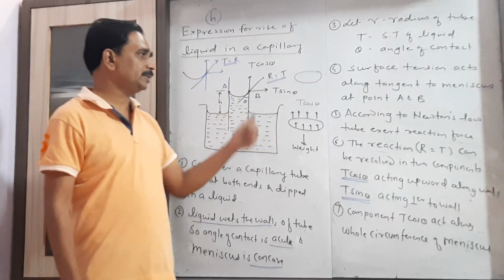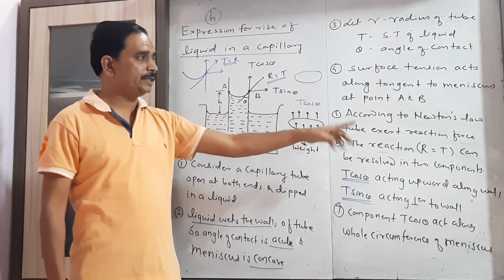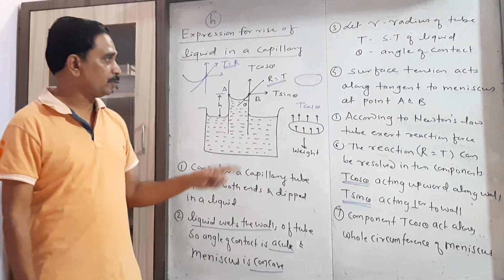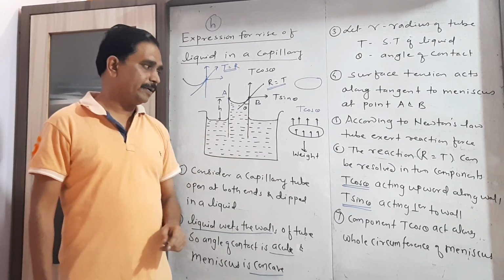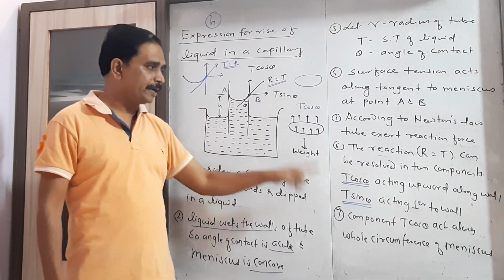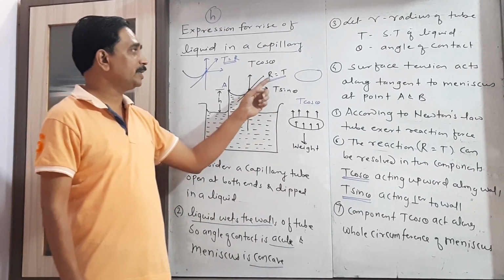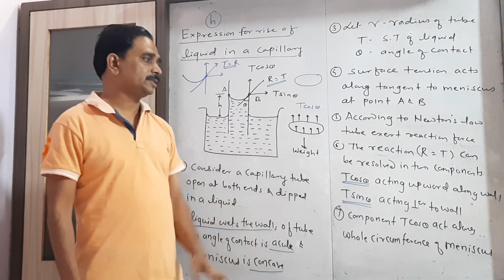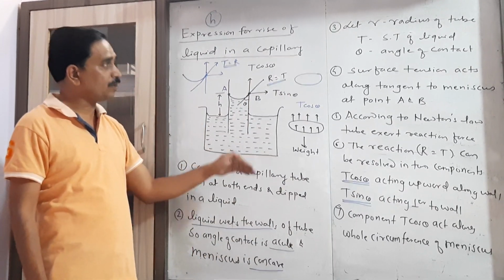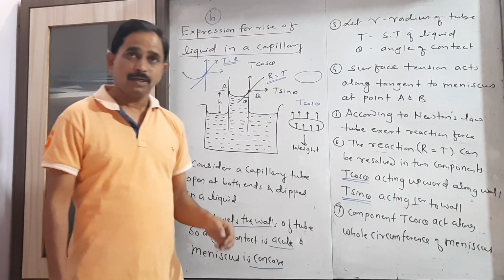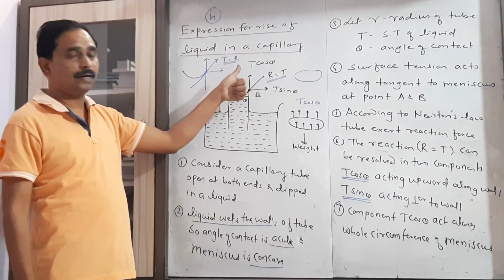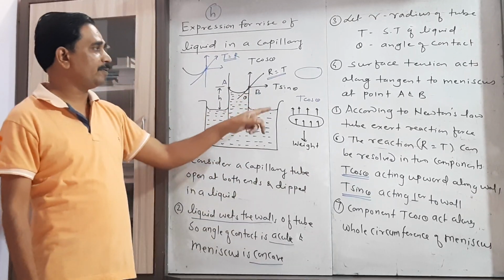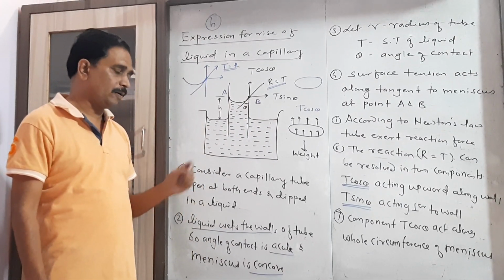Now according to Newton's third law, to every action there is an equal and opposite reaction force. So I write here R equal to T. R is the reaction force, the force exerted by the tube on the liquid. Now this reaction force is split into two components, but we are using R equal to T because we have to consider the surface tension. Then T cos theta and T sin theta are the two components of that reaction force. How does T cos theta act? Vertically upward and along the wall. And how does T sin theta act? Perpendicular to the wall of the container or tube.